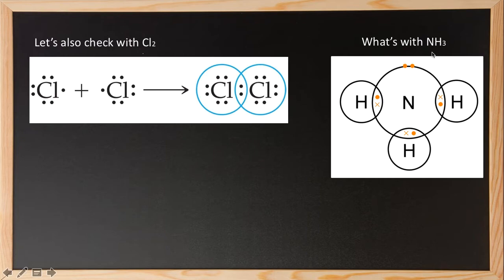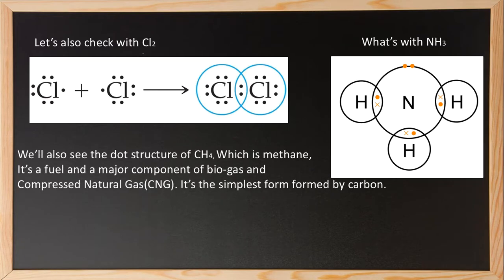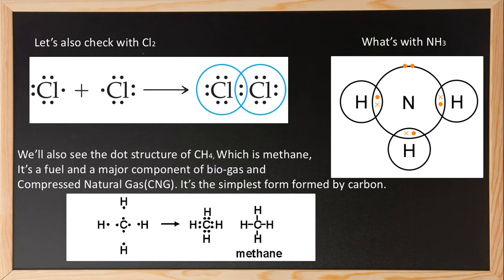And thus forming NH3, all satisfying the octet. We'll also see the dot structure of CH4, which is methane. It's a fuel and a major component of biogas and compressed natural gas, CNG. It's the simplest form formed by carbon. So when you see here, carbon is surrounded by 4 hydrogens.